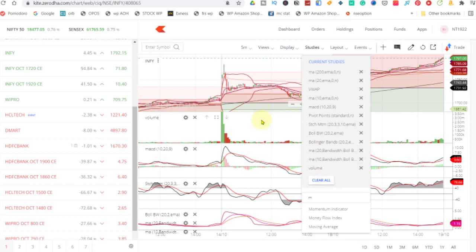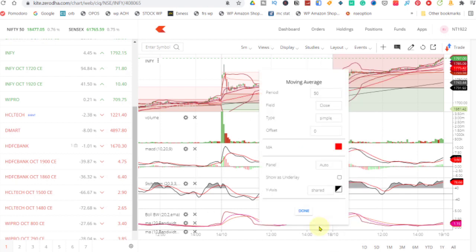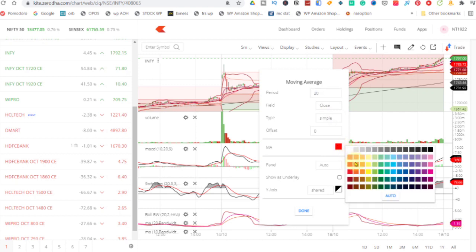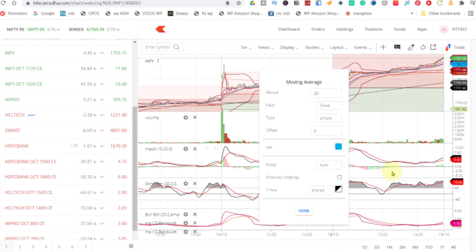Here we'll use it for volume. I have cleared this. Now go to moving average, and you can change your values to whatever moving average you are using. I am putting it 20 here, and color usually green and red is not suggested because we tend to confuse it with the candle colors. So I am using blue and exponential.